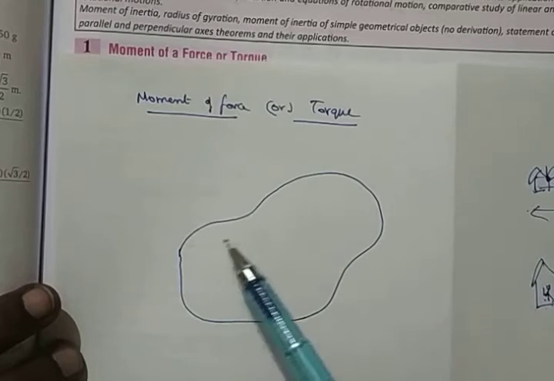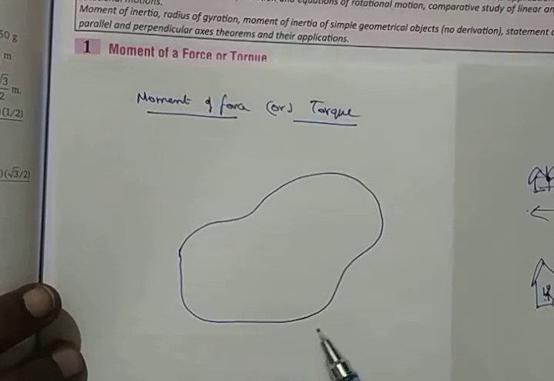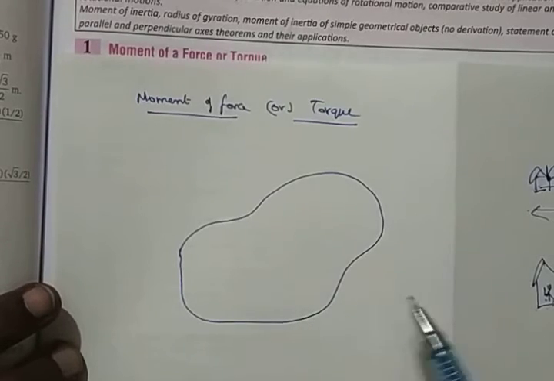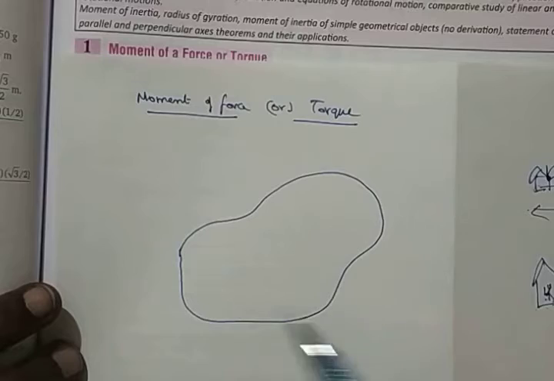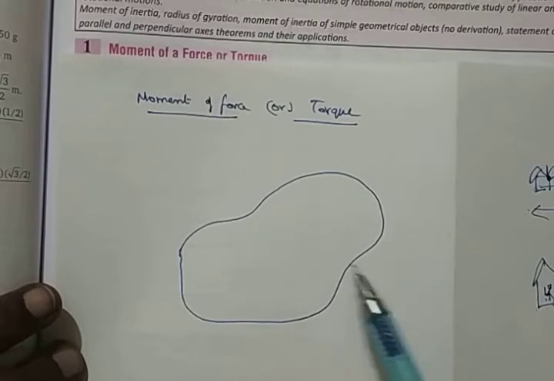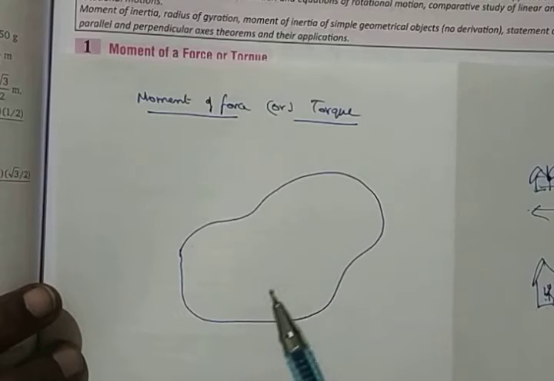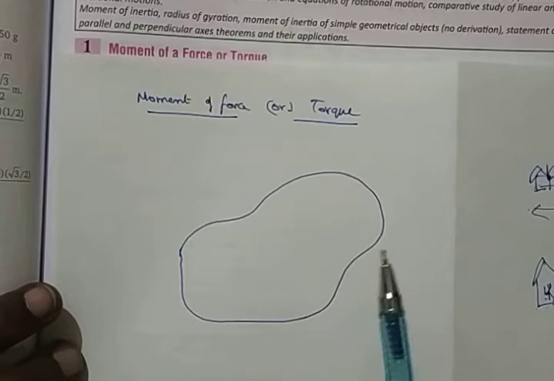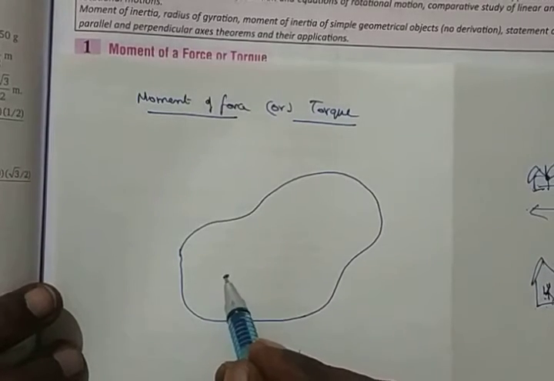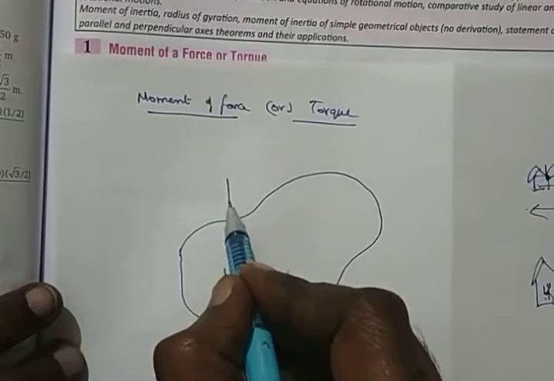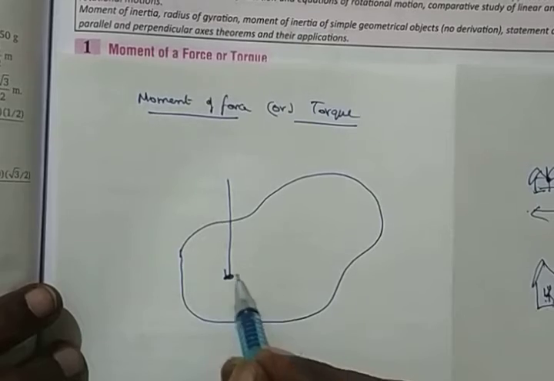I have just drawn a very abnormal picture. It is just an irregular lamina. Not a square, not a rectangle, but just an irregular plane sheet. Now let us make a hole here and put a stick in it.